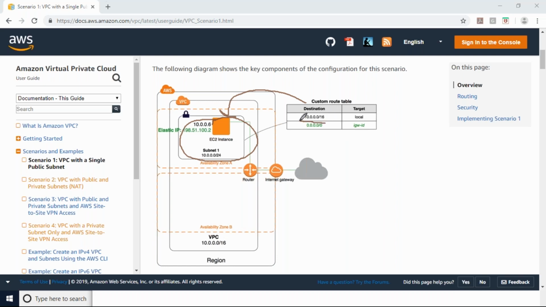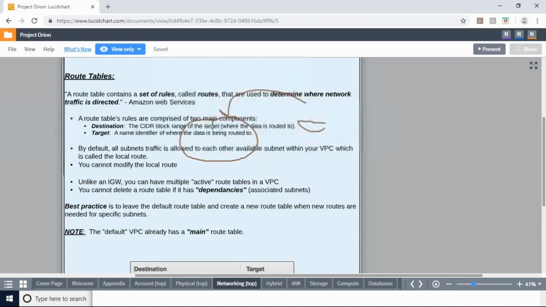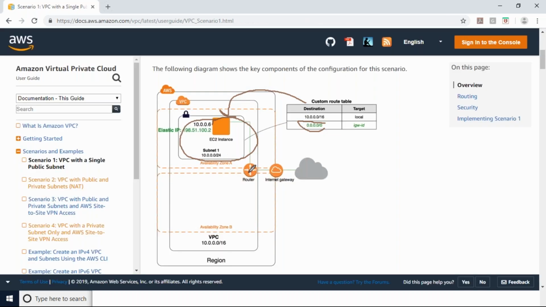If I mention only a specific 10-dot IP, assume that it is only one IP. Here I'm attaching my route table to this subnet. We mentioned zero, which means all the servers within this subnet will communicate with the internet.